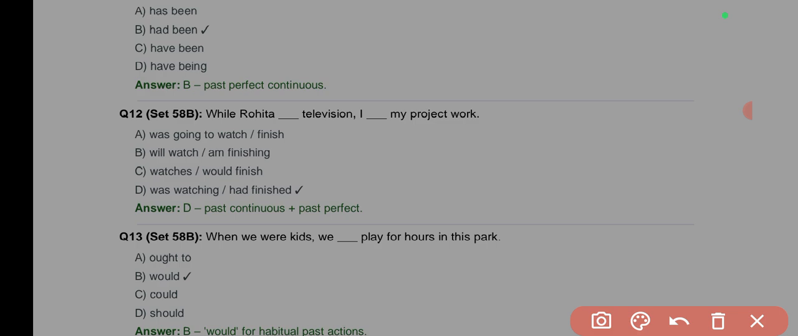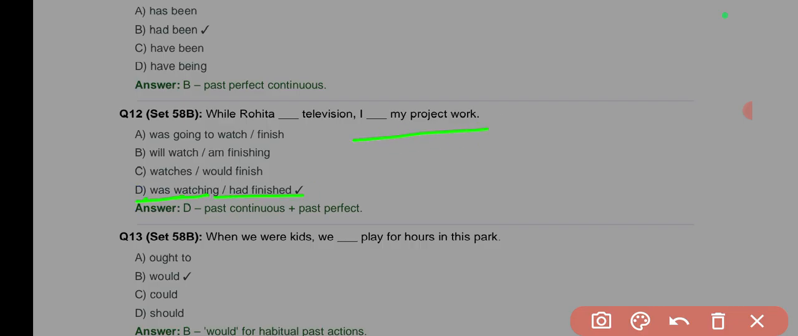But here there is no comparison. It is talking about the duration, events that were taking place concurrently, at the same time. So while Rohita was going to watch television, I finished. No, it will not be "I finished," but "I had finished." So that makes option A wrong. While Rita was watching, I had finished my project.